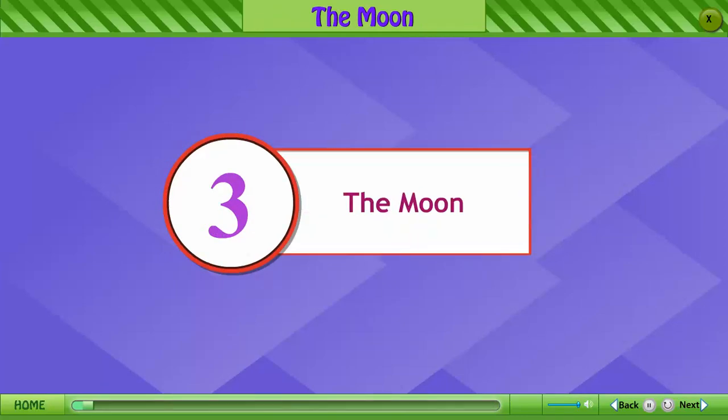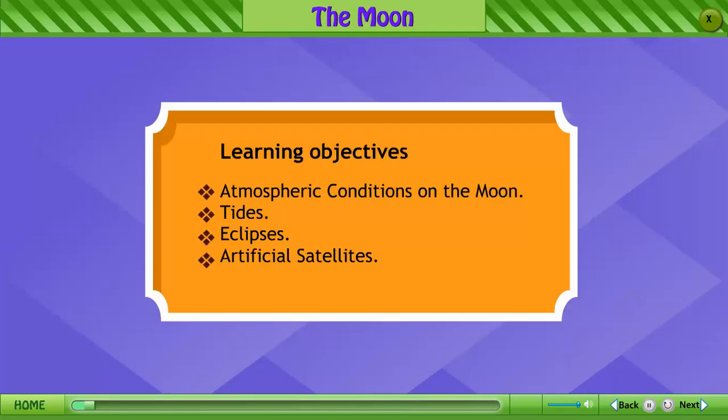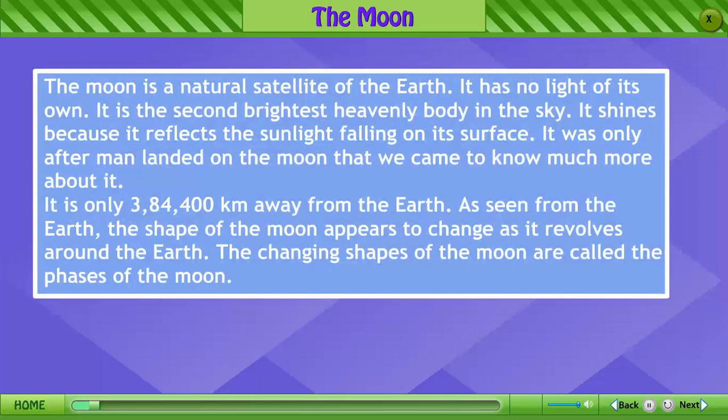Chapter 3. The Moon. Learning objectives: atmospheric conditions on the Moon, tides, eclipse, artificial satellites. The Moon is a natural satellite of the Earth. It has no light of its own. It is the second brightest heavenly body in the sky. It shines because it reflects the sunlight falling on its surface.